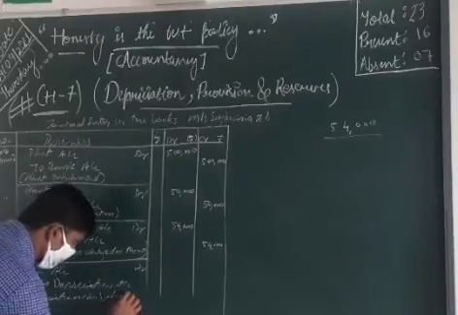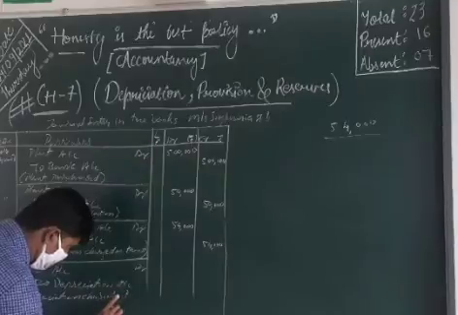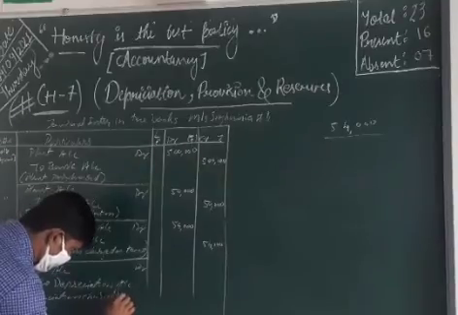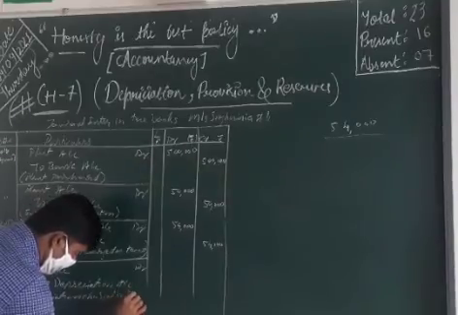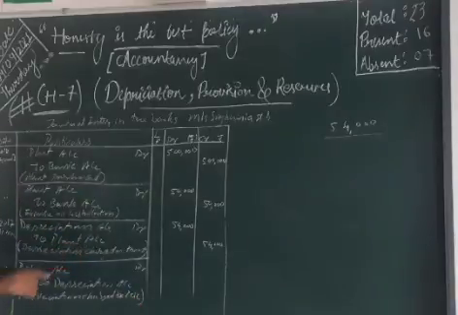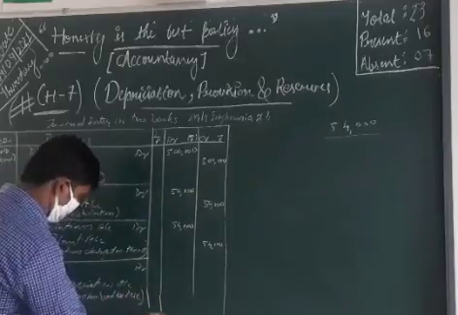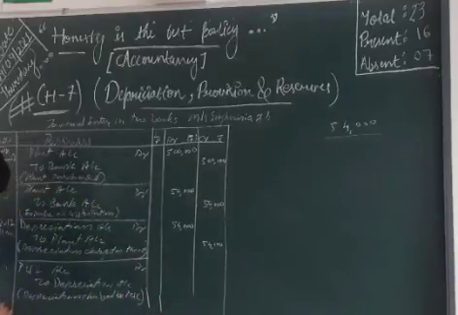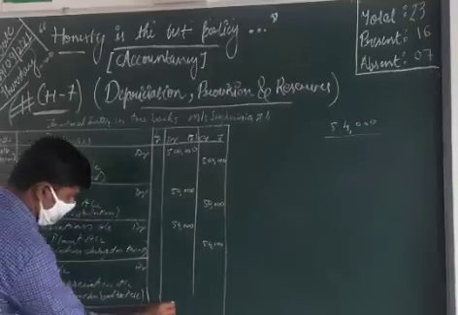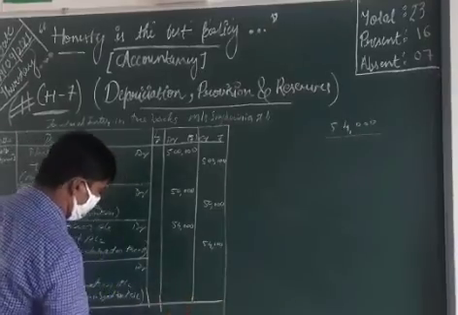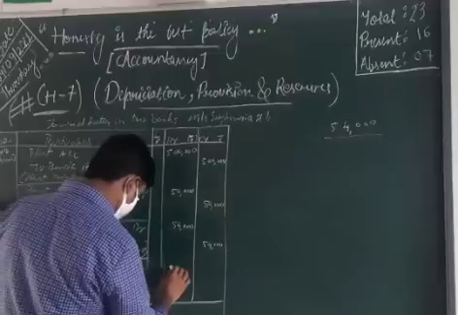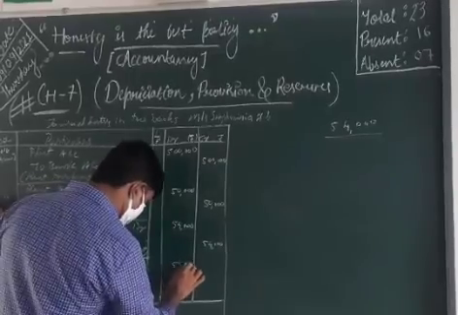Here you can mention charge on asset, and here you have to write charge to profit and loss. The amount is the same, 54,000.